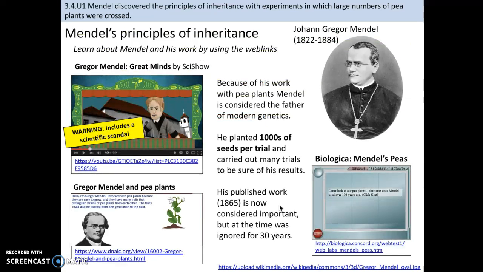Okay, so let's talk about Mendel for a minute. Mendel discovered the principles of inheritance with experiments in which large numbers of pea plants were crossed. So up there on the right-hand side, that's Johann Gregor Mendel. Mendel's principles of inheritance were really key to furthering our understanding of genetic inheritance.